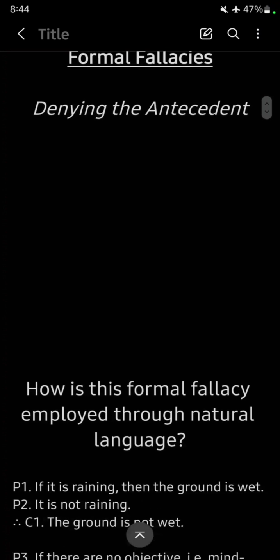Today we will be discussing denying the antecedent. We'll first take a look at a few examples of how denying the antecedent is employed in natural language as a means of argumentation. Then we'll take a look at its propositional form. And finally, we'll take a look at a proof of its invalidity. So let's get right into it.